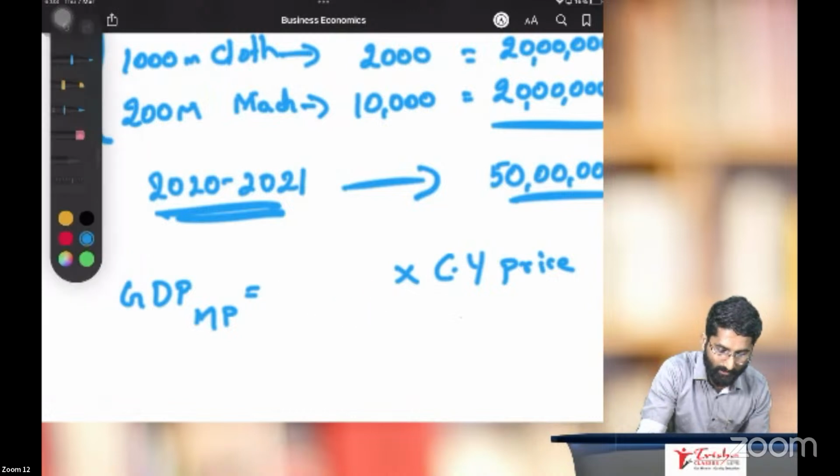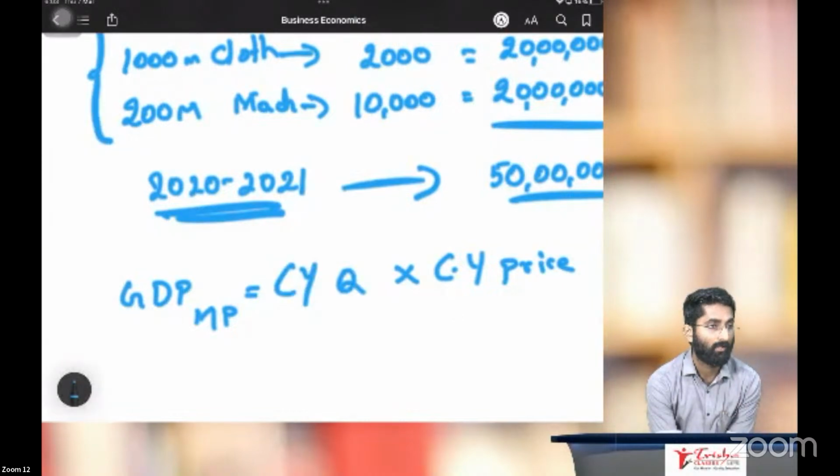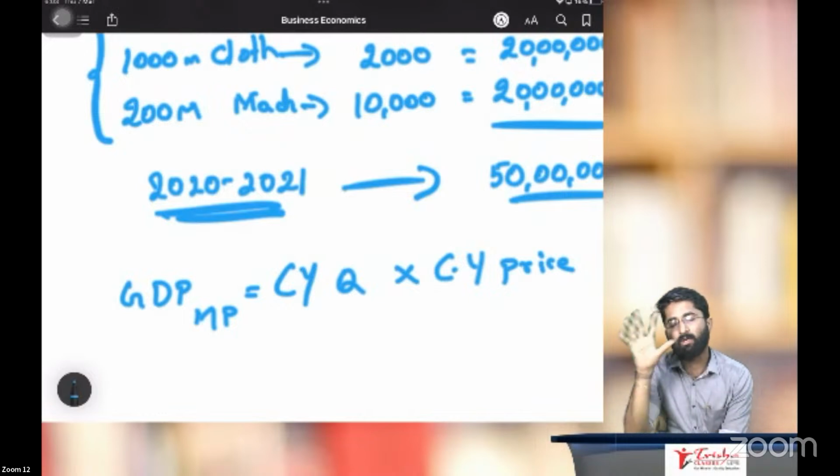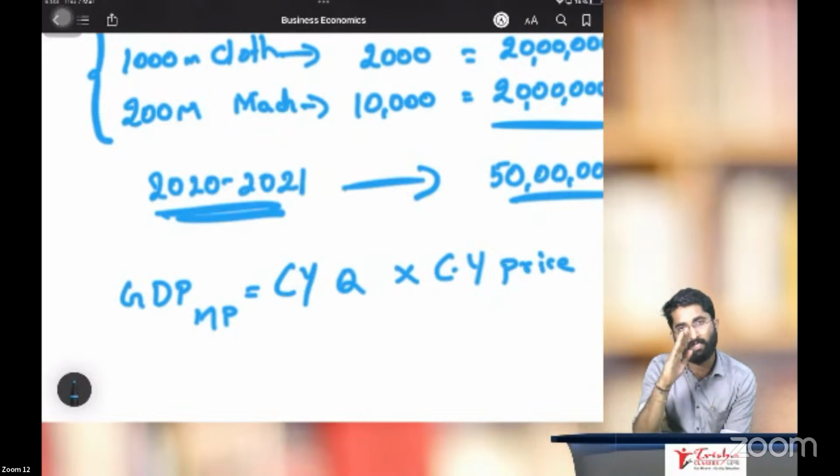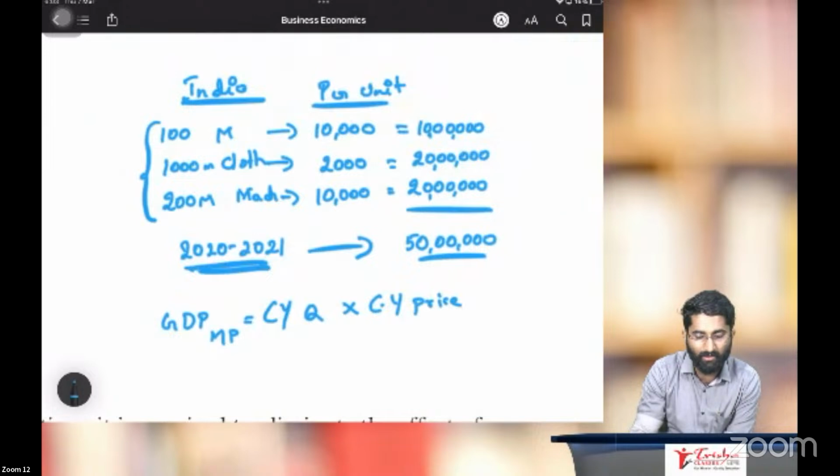How to calculate, sir? What I have done: total quantity that we produced multiplied by the market price per unit.